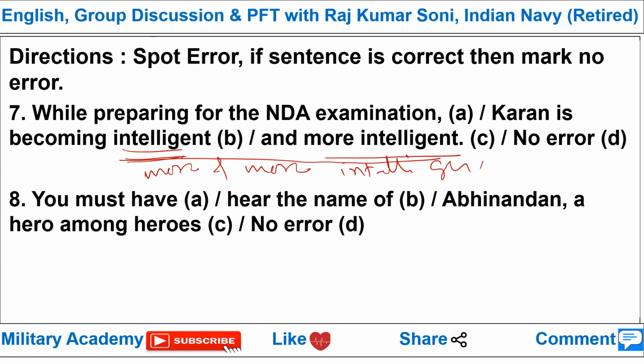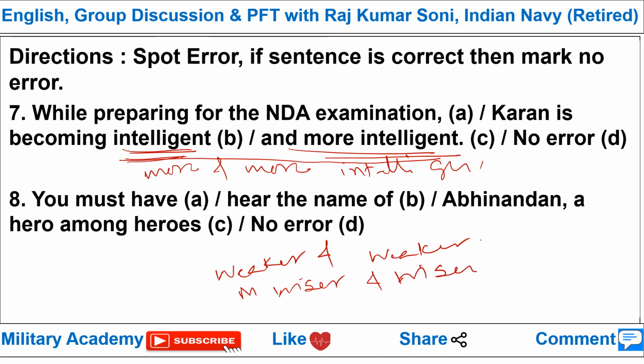You should not put intelligent and more intelligent. You might have heard "C is getting weaker and weaker," not "weak and weaker." C is getting weaker and weaker. My father is becoming wiser and wiser, not "wise and wiser." So both degrees should be in comparative degree, not a positive and not a comparative.